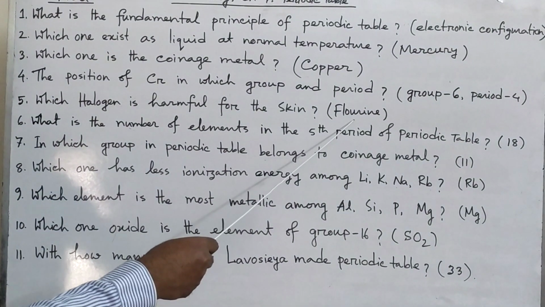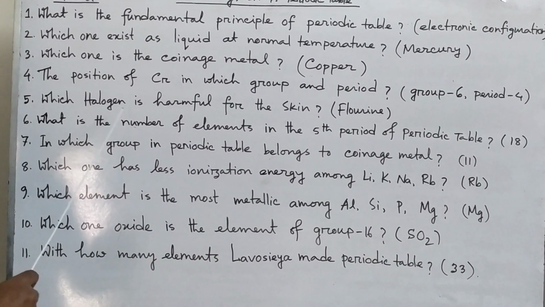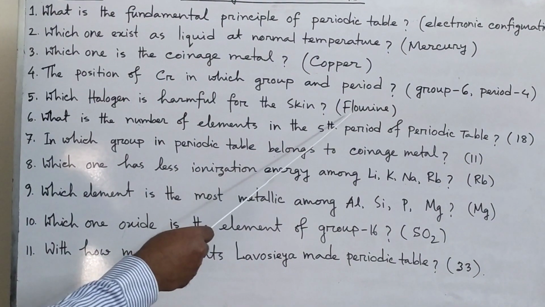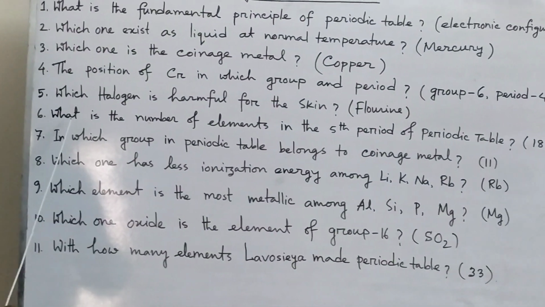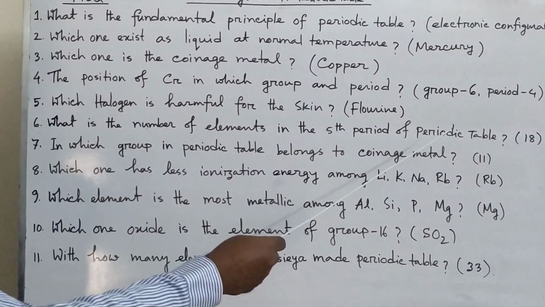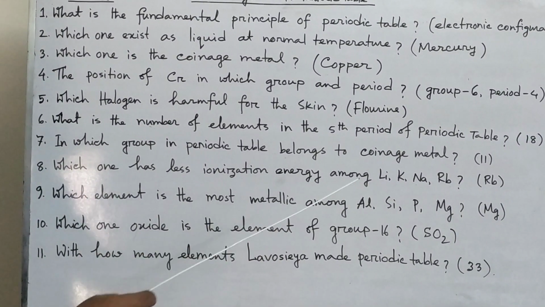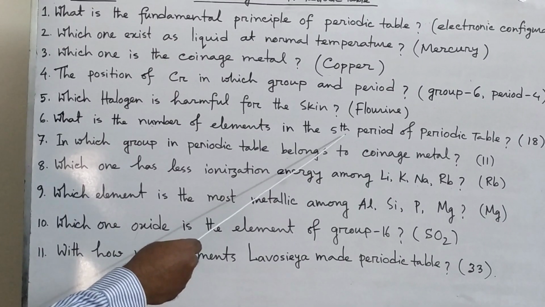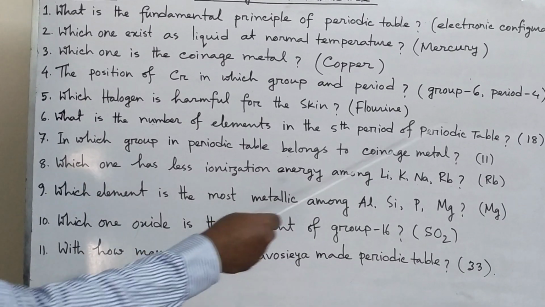Okay, now which halogen is harmful for the skin? It is fluorine. We know the halogens are fluorine, chlorine, bromine, iodine. Among these, fluorine is harmful for the skin. Then what is the number of elements in the 5th period of the periodic table? We know the number of elements in all the periods. Here I mentioned 5th, so the answer is 18.